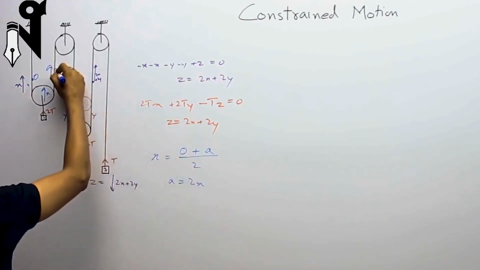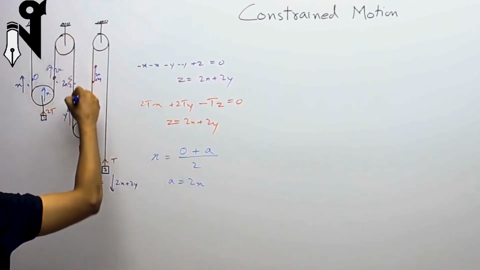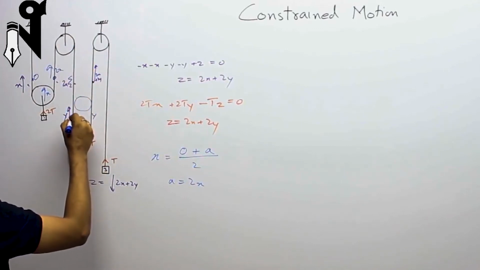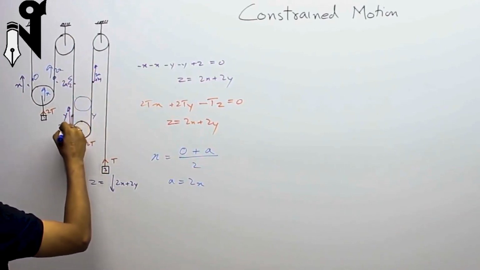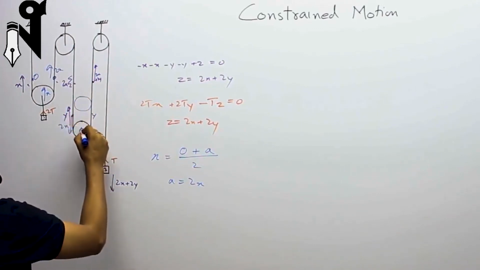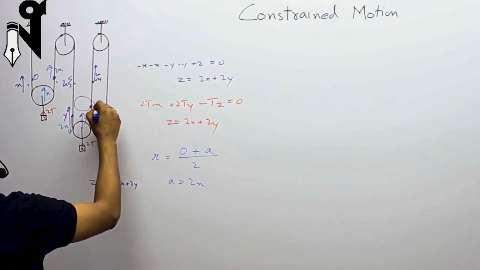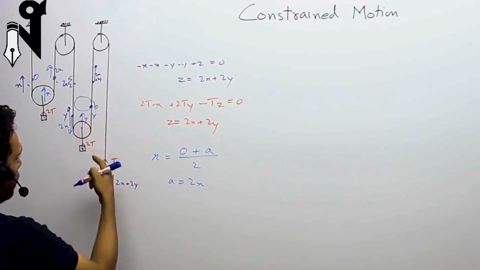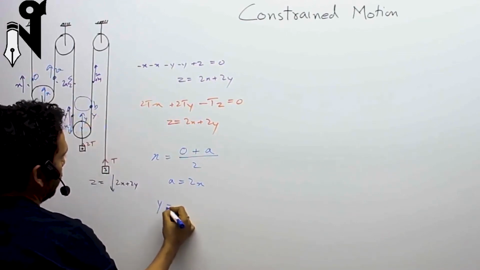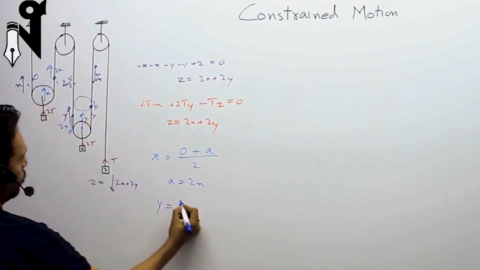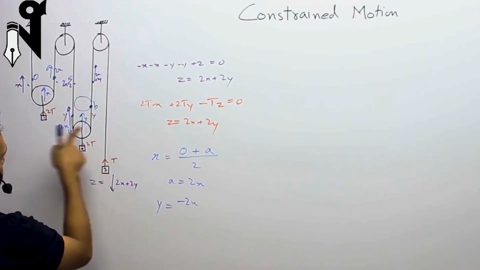So you know that this movement is 2x. So this 2x goes on. So this side of the pulley, this string is going down by 2x. This pulley is going up by y. And this is, say, b you want to find out. So what do you write? Up is, say, positive. So y is equal to, down is negative, so minus 2x is the movement this side.